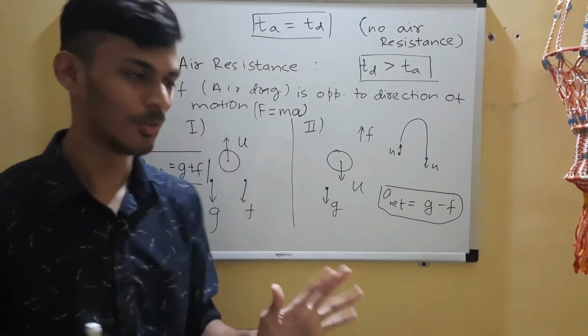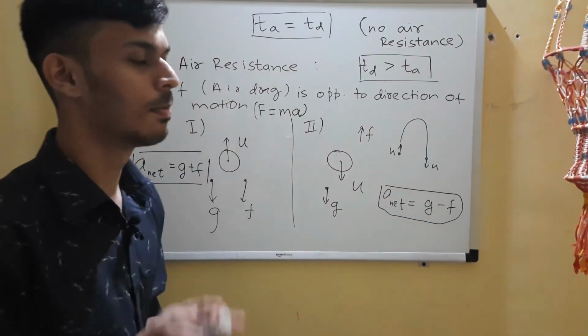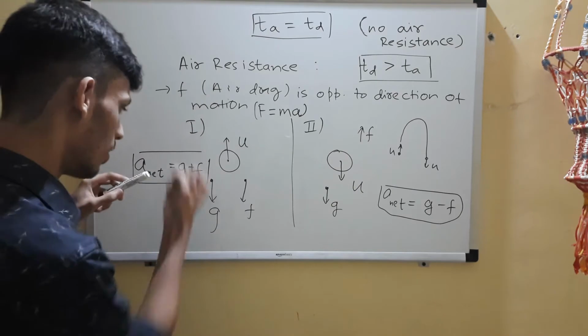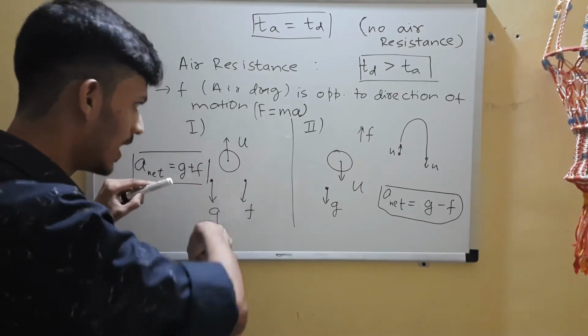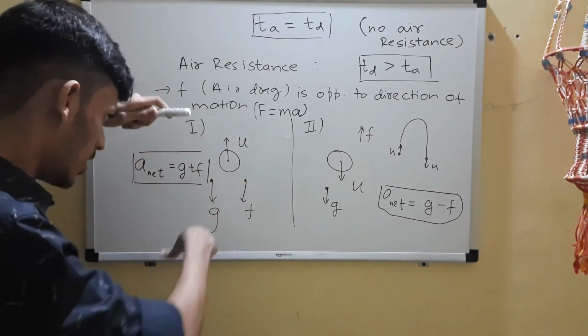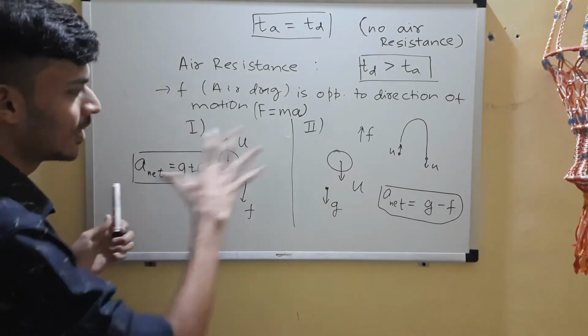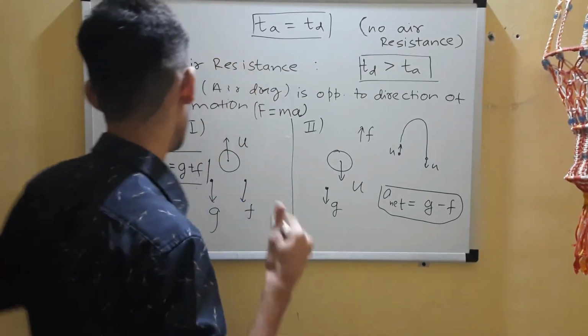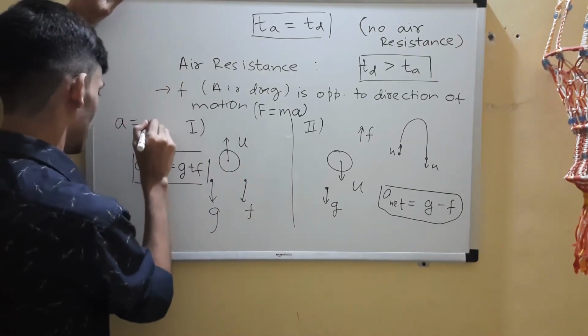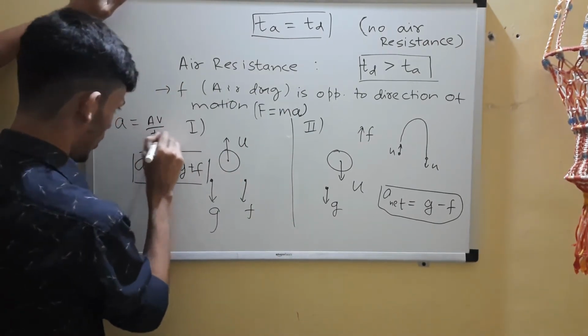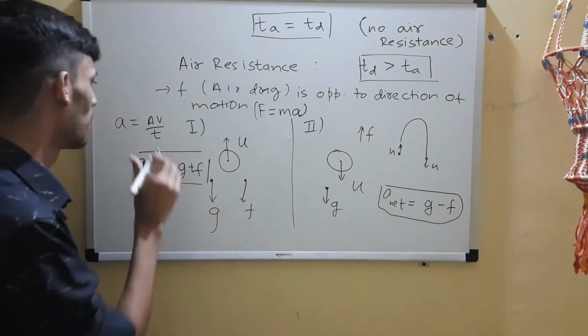So what will happen? When you throw it up, this force is in the opposite direction to that of motion, so it is stopping it, right? Even I can say it in a lame way, right? See, acceleration is change in velocity by time.